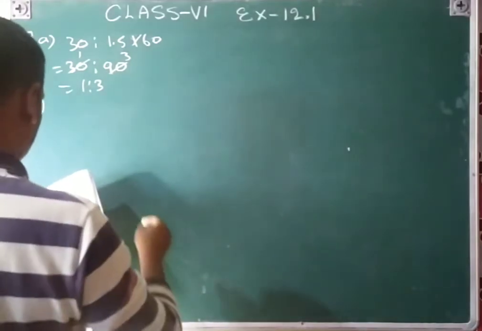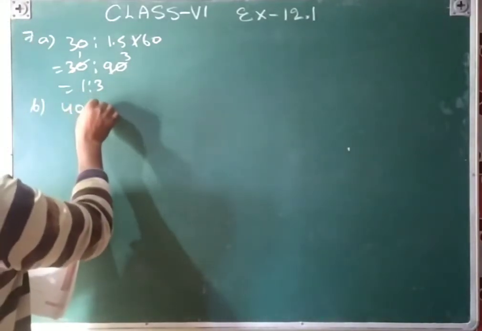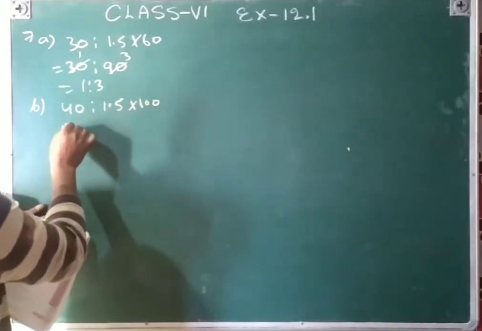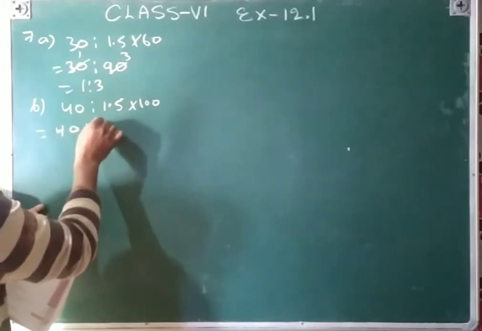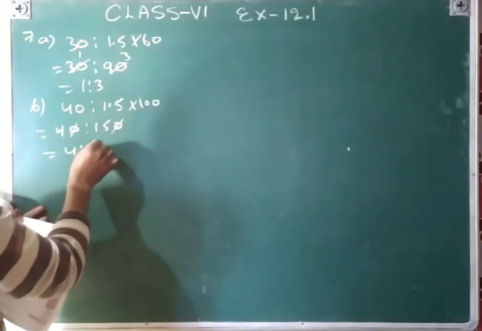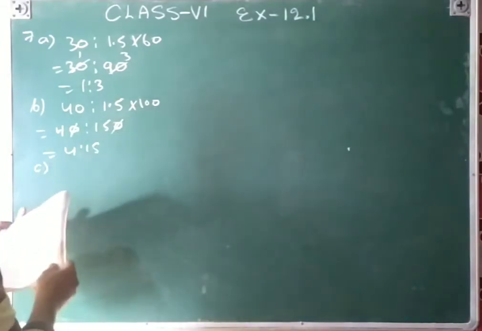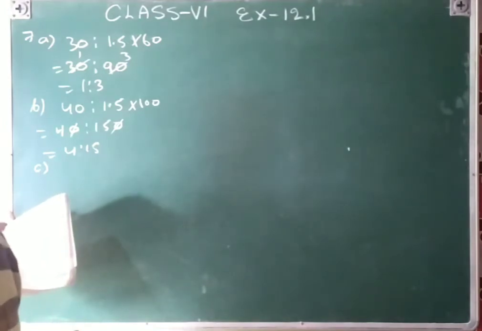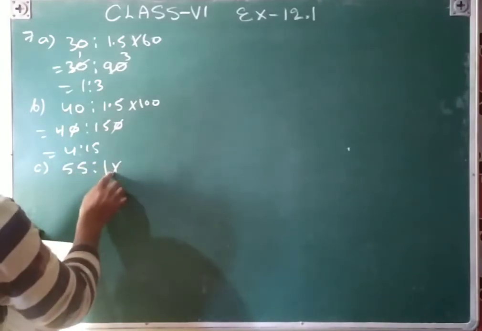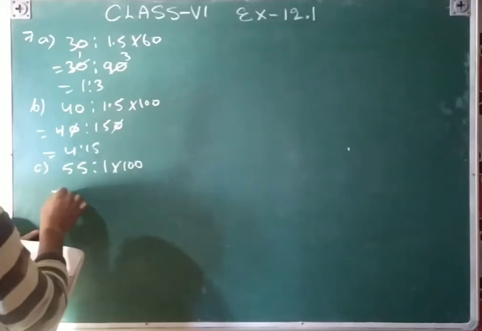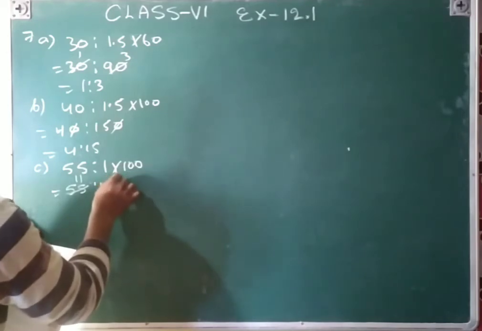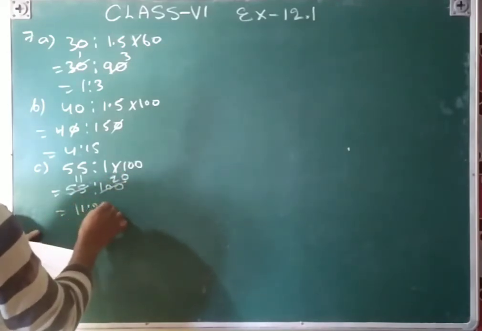B part, 40 centimeter to 1.5 meter, 40 ratio 1.5 meter. 1 meter is equal to 100 centimeter, so that is 40 ratio 150. Zero cancels by zero, so that is 4 ratio 15. C part, 55 paise to 1 rupee. 1 rupee has 100 paise, so 55 ratio 100, 5 ones are 5, 5 twos are 10, 5 fours are 20, so that is 11 ratio 20.